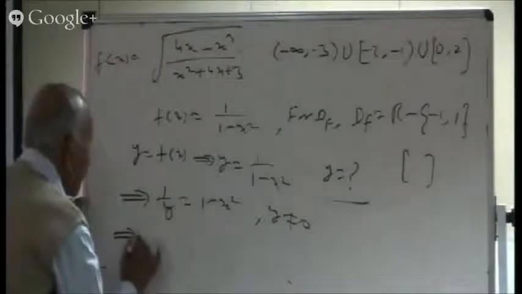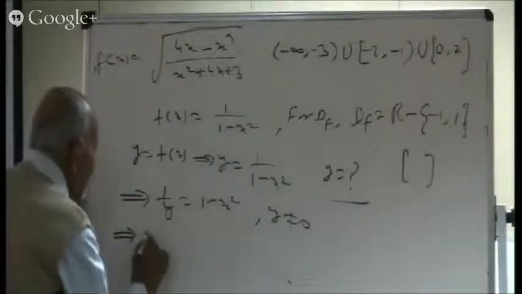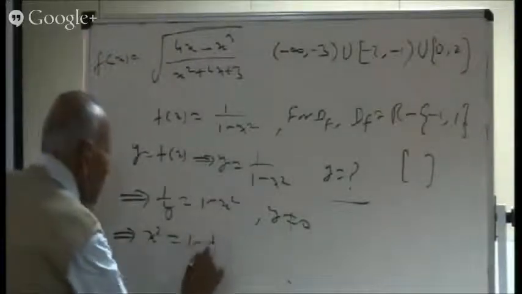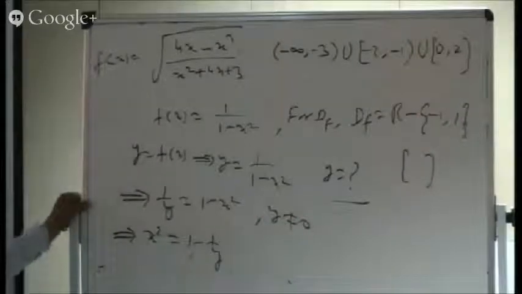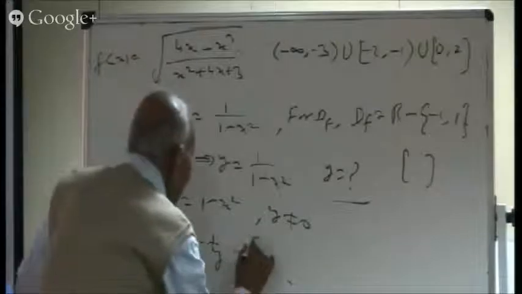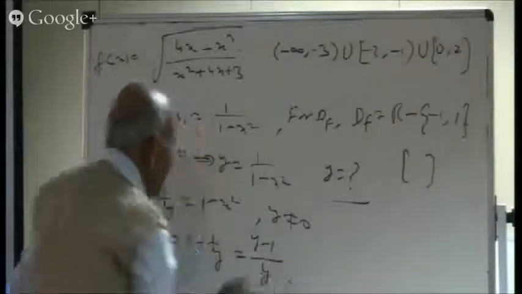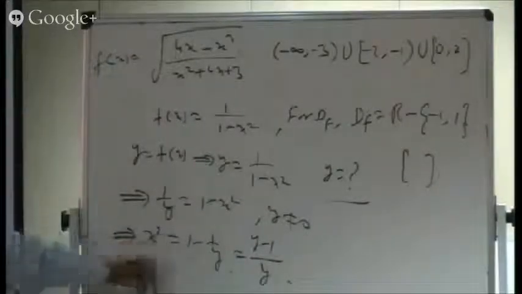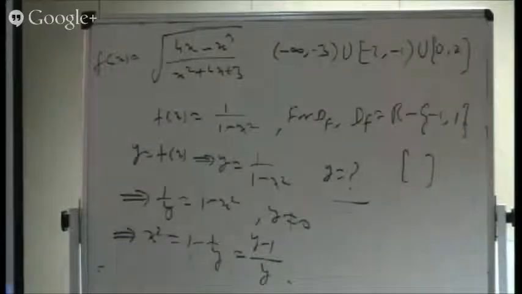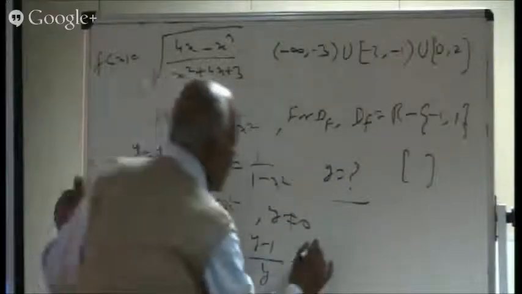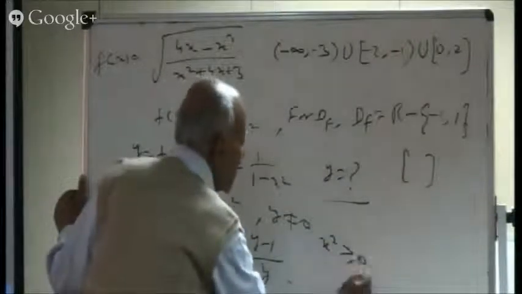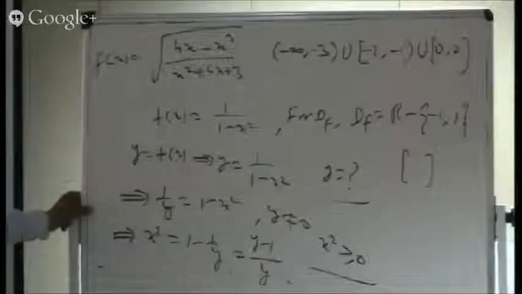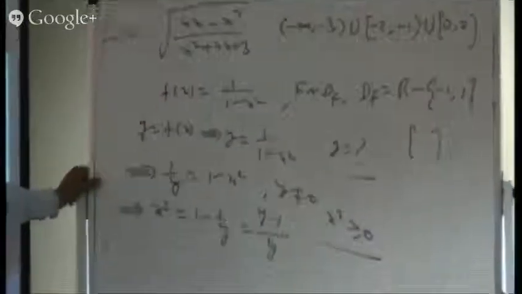Anyway, here we are getting this much. Or from here, can I get x squared on this side? So x squared is 1 minus 1 over y. Or can I write it as y minus 1 over y? I just simplified it. And what about x squared now? X is a real number, so x squared is positive. So x squared is greater than or equal to 0. We definitely know this much.